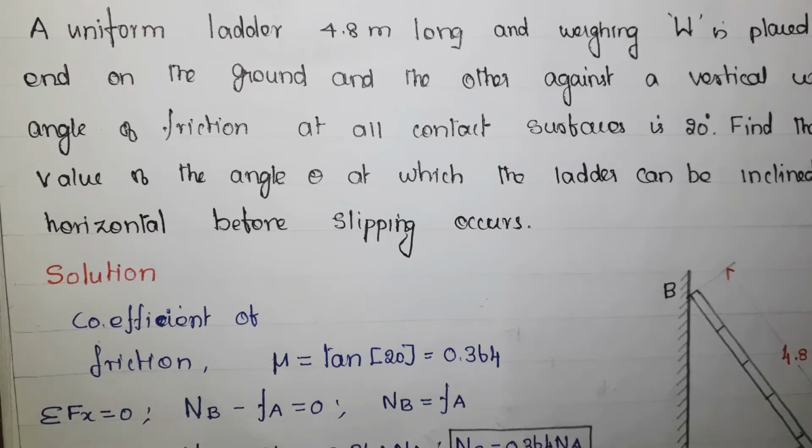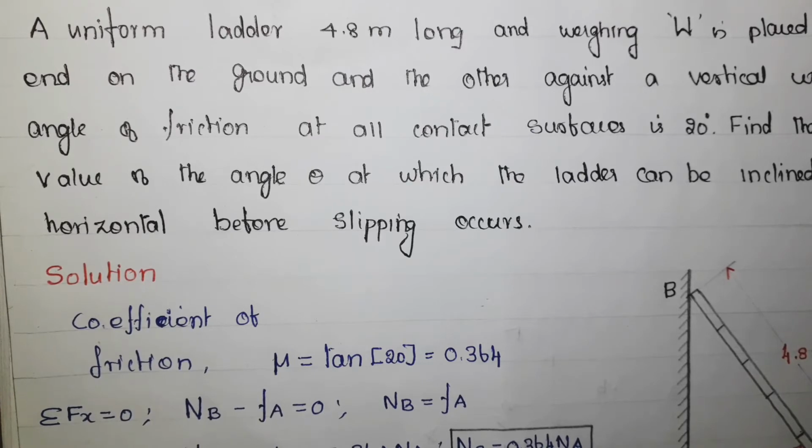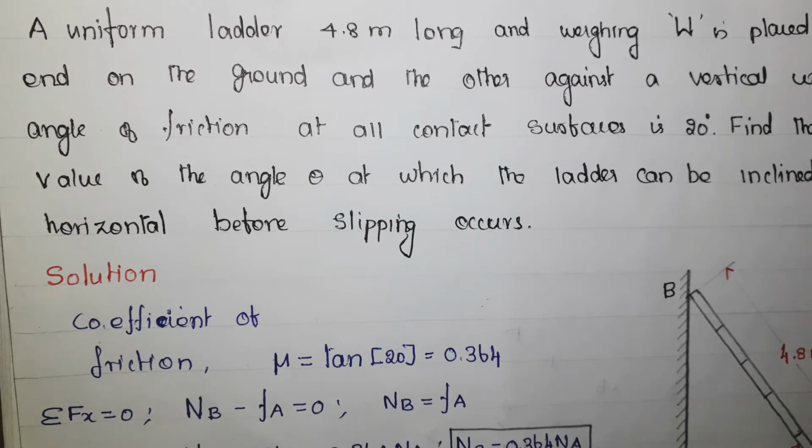Yes, if it is resting on a floor, you know that one end will be on the floor and the other end will be on the vertical wall. When it is resting on the floor, there should be enough friction to support the ladder. Similarly, when it is resting against a wall, there must be enough friction. Only then will the ladder be in equilibrium, and we can climb on the ladder. So friction plays a very important role. Now let us go and see a problem on it.